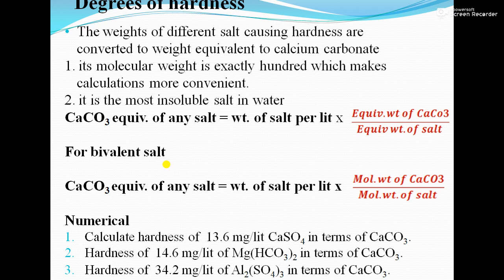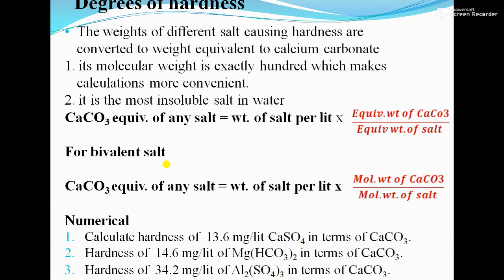So why is it converted to calcium carbonate equivalent? The first reason is that its molecular weight is exactly 100, which makes calculation more convenient. And second, it is the most insoluble salt in the water. Those are the two reasons why we convert the milligram per liter of salt into calcium carbonate equivalent. So there are two formulas.